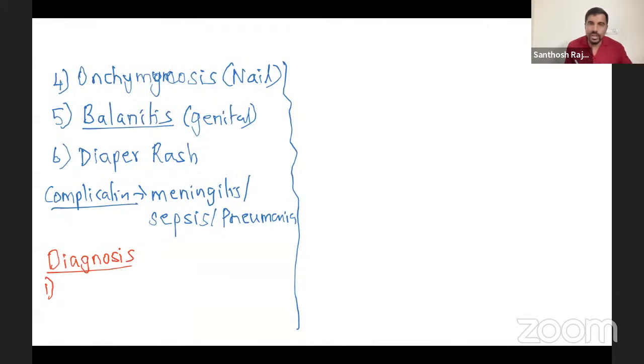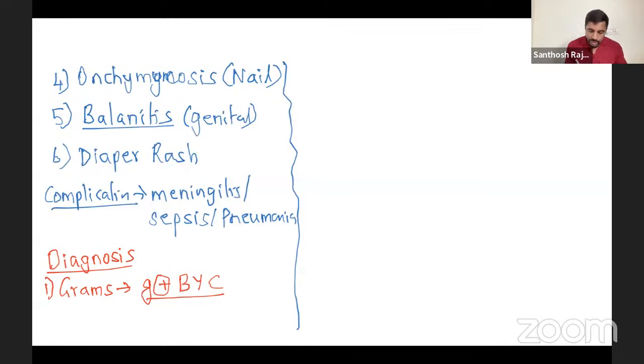Okay, so when you go for microscopy, I'm talking about the gram stain. So you do a gram stain. When you do a gram stain, you will see a gram positive budding yeast cell, BYC, budding yeast cell. A purple colored budding yeast cell you will see. I'll show you the picture in a while. Okay, fine. Now, what about the next one?